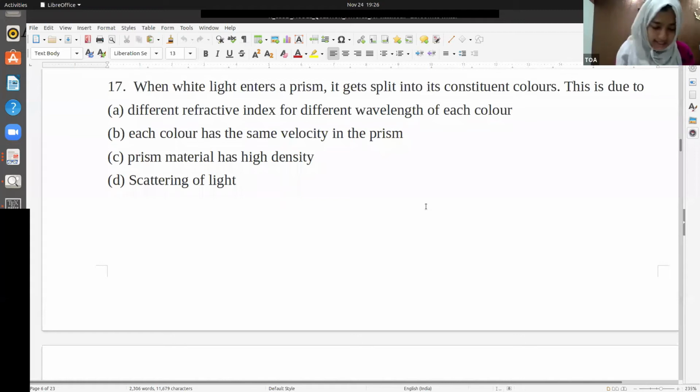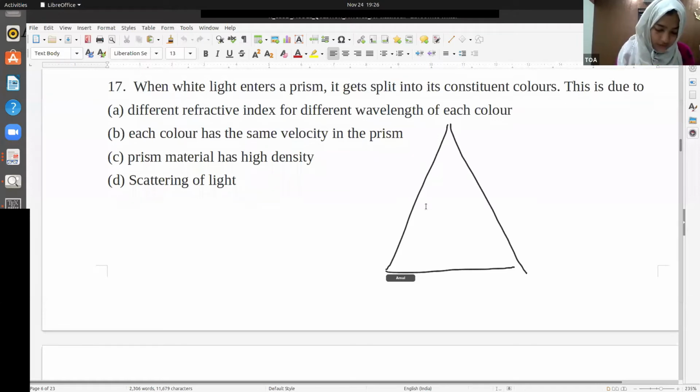So what happens is, we know there is a prism. This is the white light coming, but it is getting deviated differently. The white light is incident on this prism, but it is getting split into different colors.